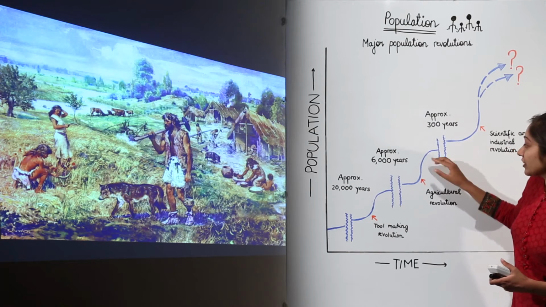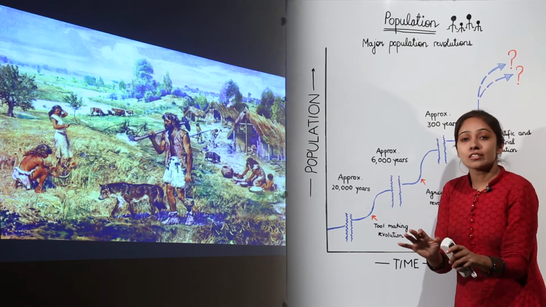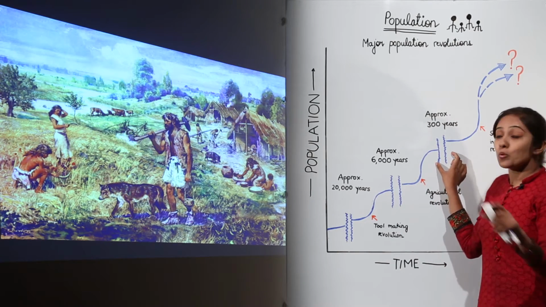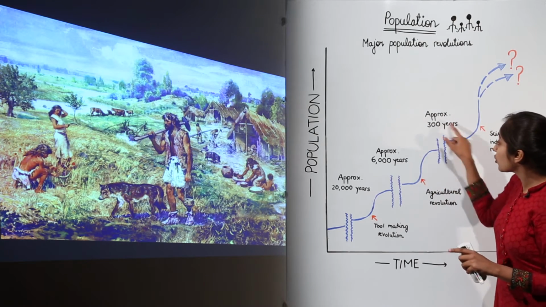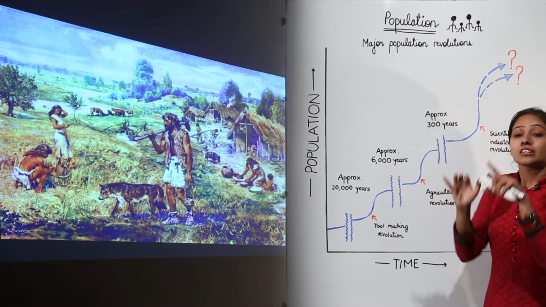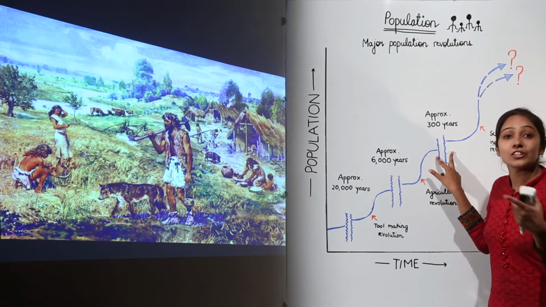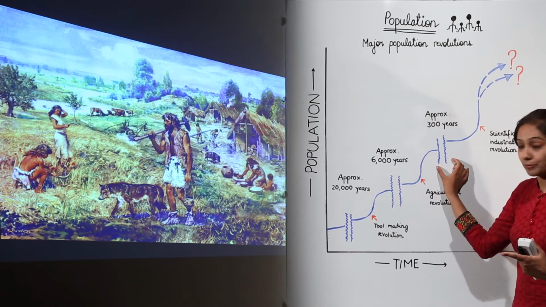And when the population increased, after some time the food resources maybe became limited, due to which there was again a gap when there was no population increase. Why so? Because there must have been a limitation of resources, due to which the growth rate was negligible. That is why over here we have this wavy gap.